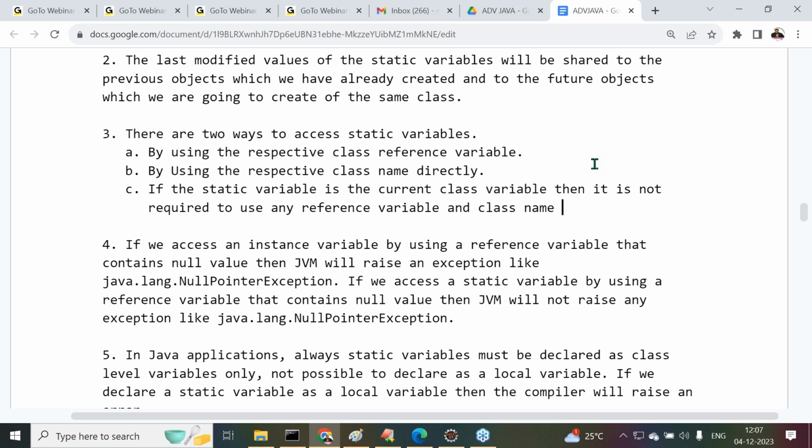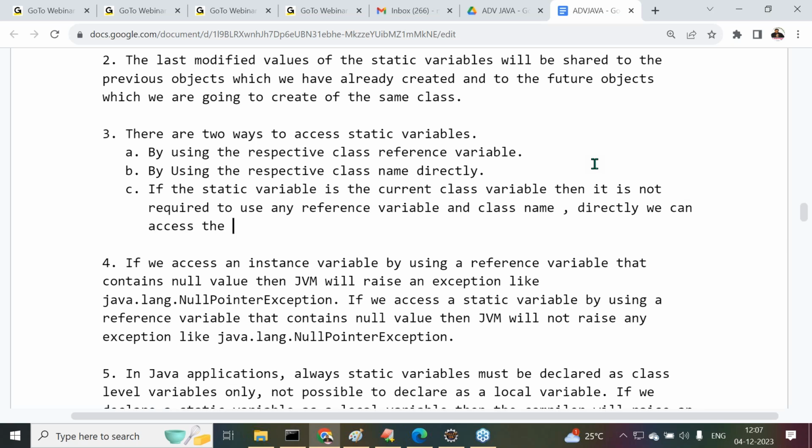Directly we can access the current class static variables.